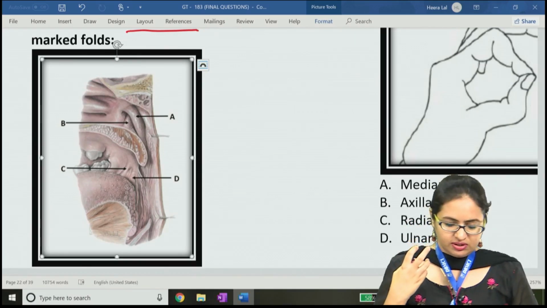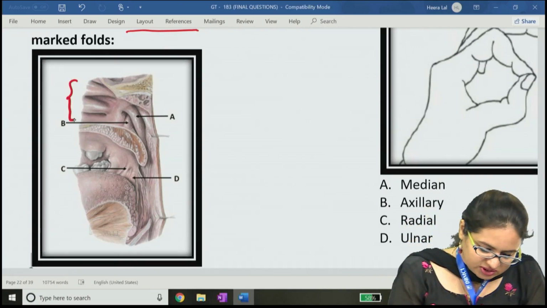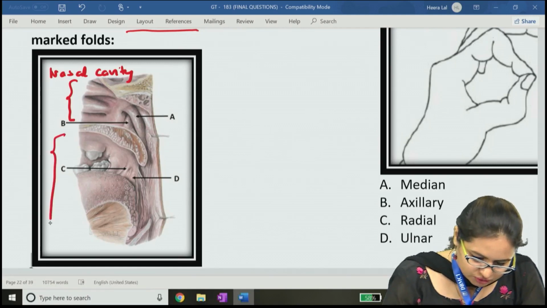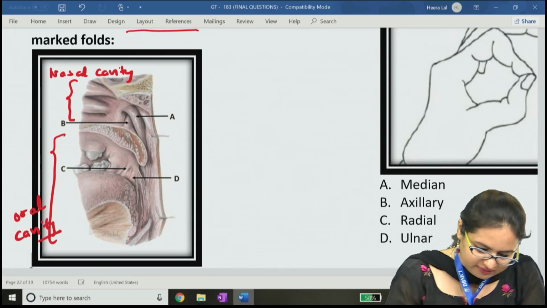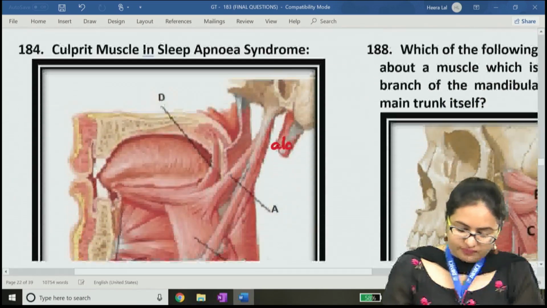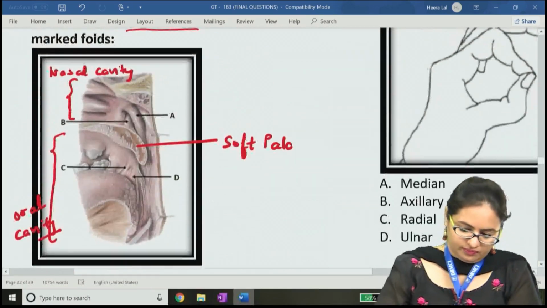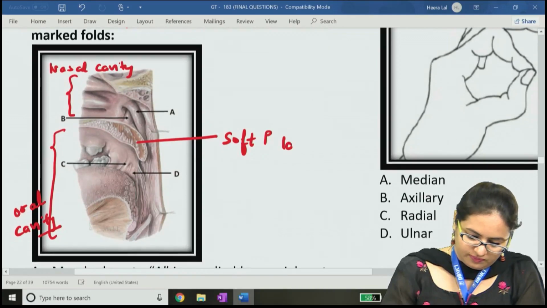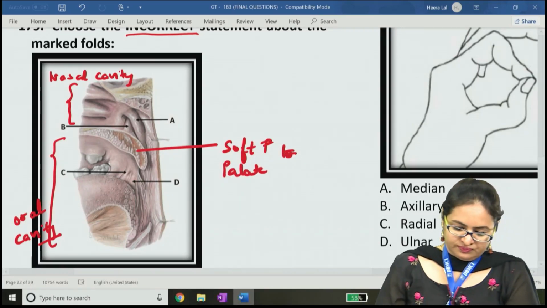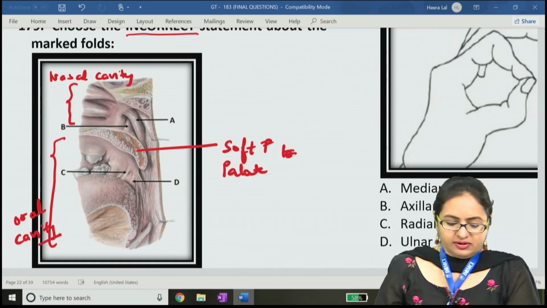This portion is the nasal cavity, the posterior portions of the nasal cavity, and this portion over here is the oral cavity, the posterior portions of the oral cavity. This is the soft palate, and posterior to it we have the pharynx region.